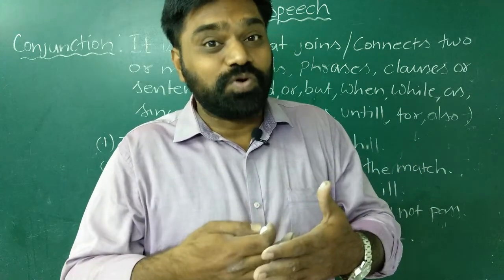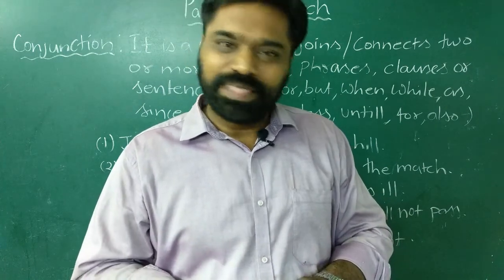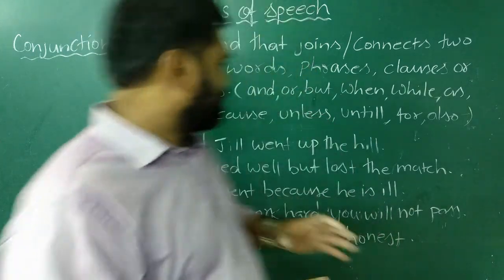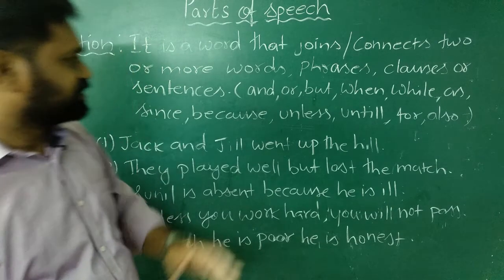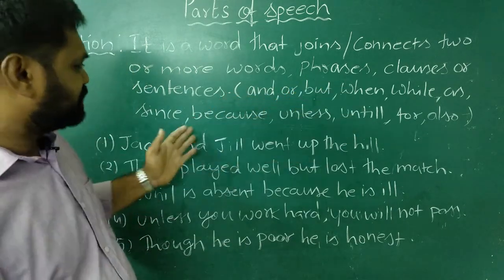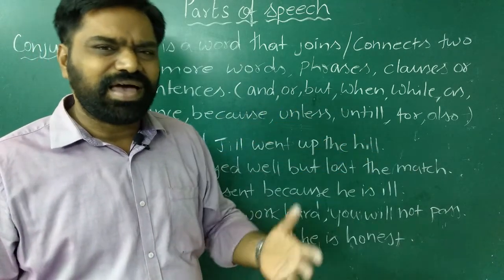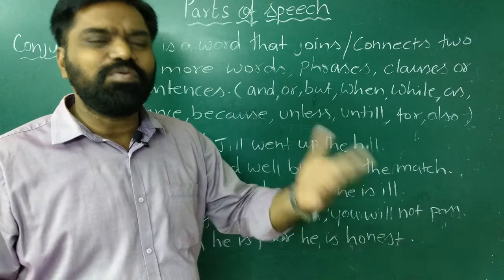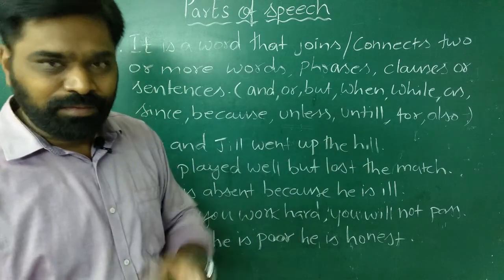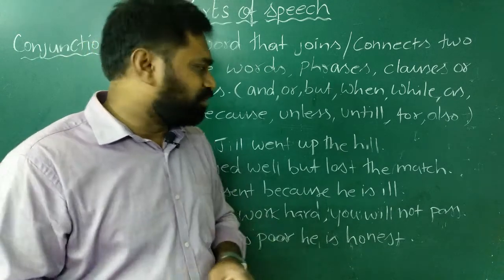Here I have given some examples of conjunctions: and, or, but, when, while, as, since, because, unless, until, for, also. Many more such conjunctions are there. We will discuss all these conjunctions in detail in the following videos.